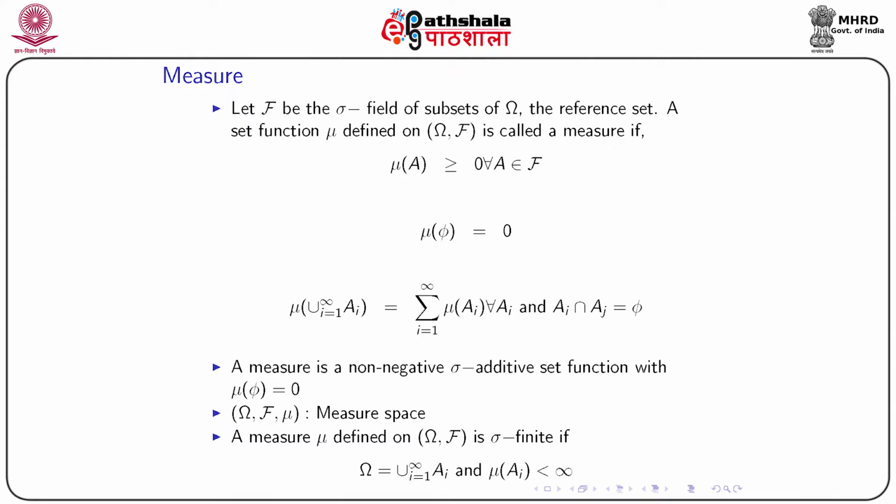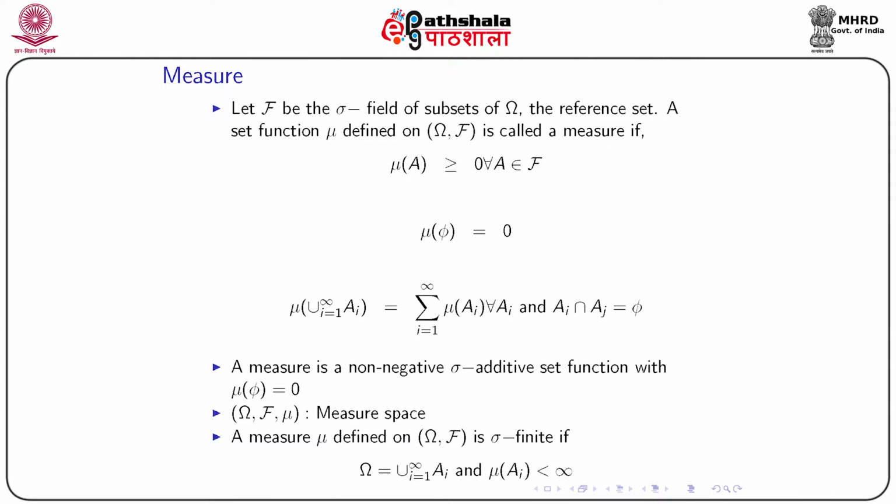That means mu of the union over i from 1 to infinity of A_i equals the sum over i from 1 to infinity of mu(A_i), for all A_i belonging to the sigma field, and A_i intersection A_j is phi whenever i is not equal to j. So, a measure is a non-negative sigma additive set function with mu(phi) equal to 0.